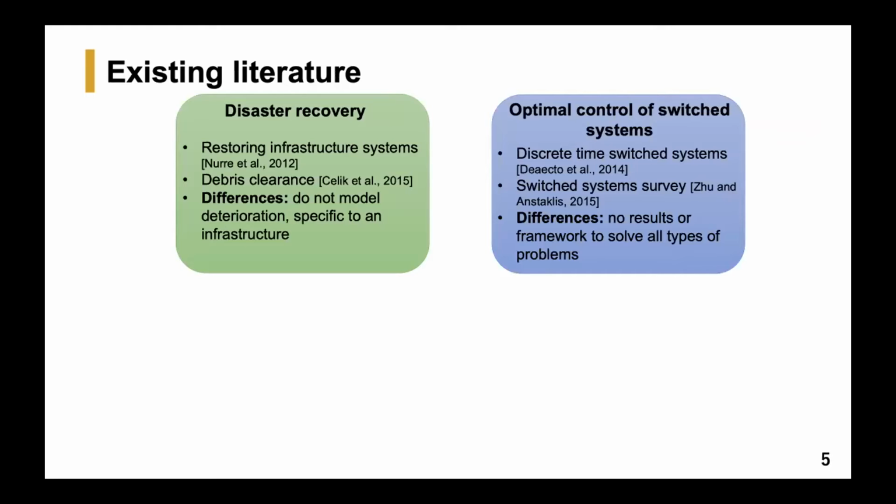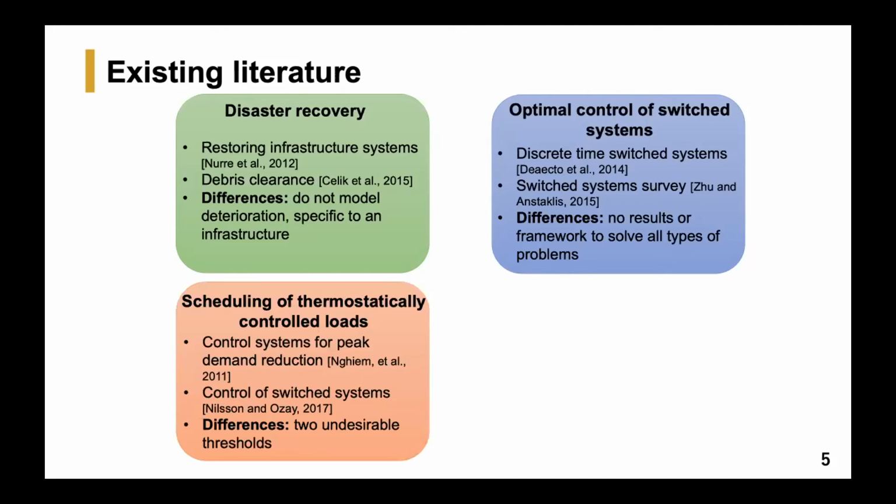Similarly, our problem comes in the general class of optimal control of switched systems, because in a switched system, there are multiple subsystems and only one subsystem can be in control at each time step, which is analogous to our problem, because if there is a single repair agency, then at most one component can be targeted at each time step. However, there is no framework to characterize optimal policies for all the classes of problems in this area of switched systems. Therefore, this remains an active area of research.